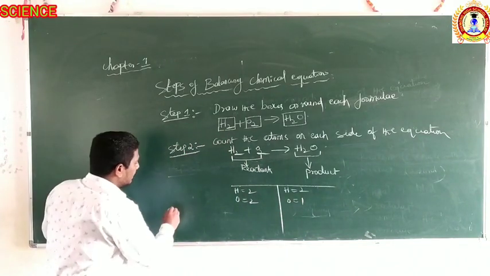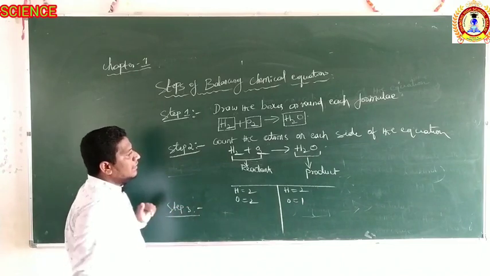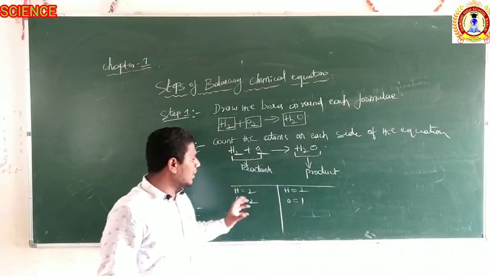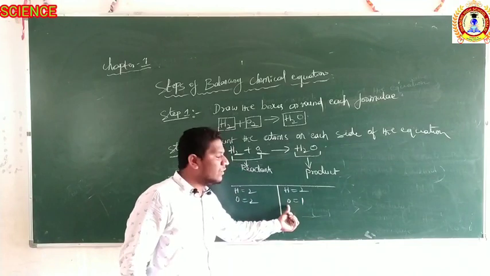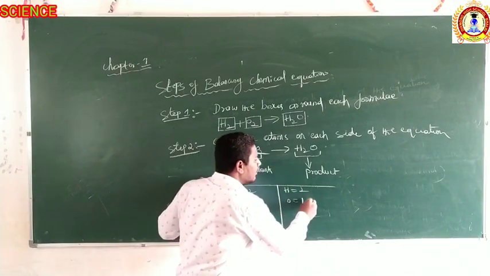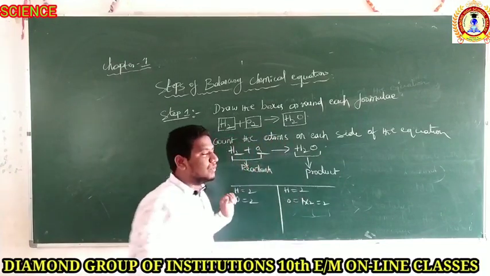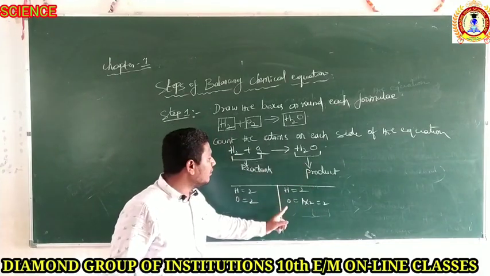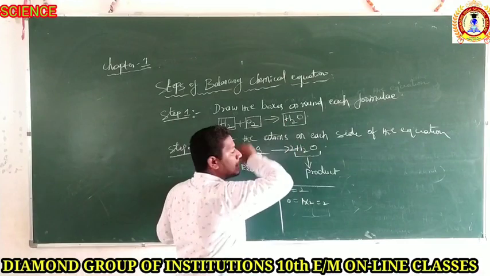In step 3, see which is the maximum number. Already 2 is the maximum number on all sides, but you can check that oxygen is only 1. Then how much should I multiply to make it 2? Multiplied by 2, oxygen becomes 2. That means I have to add 2 in the product side, because the oxygen is 1 in the product only. So I will just add 2.